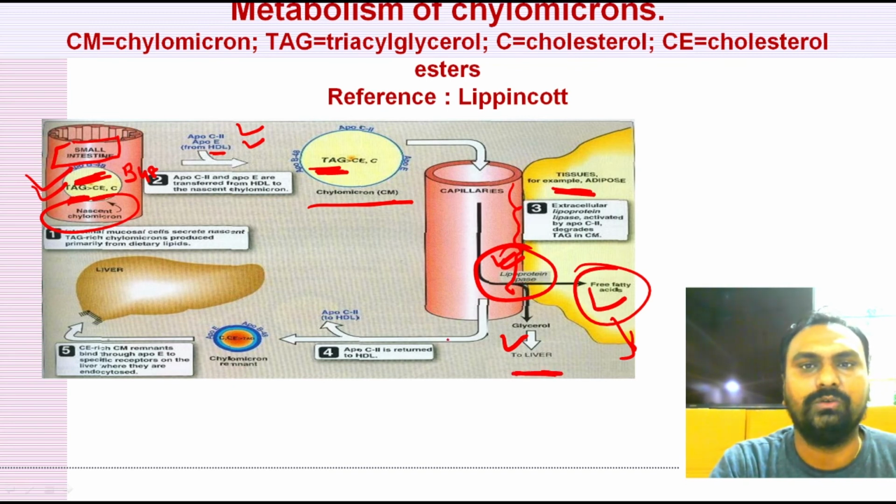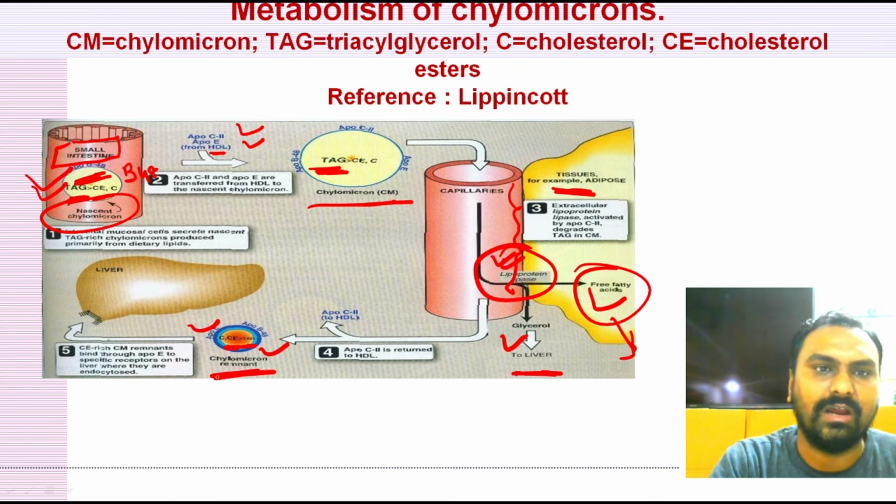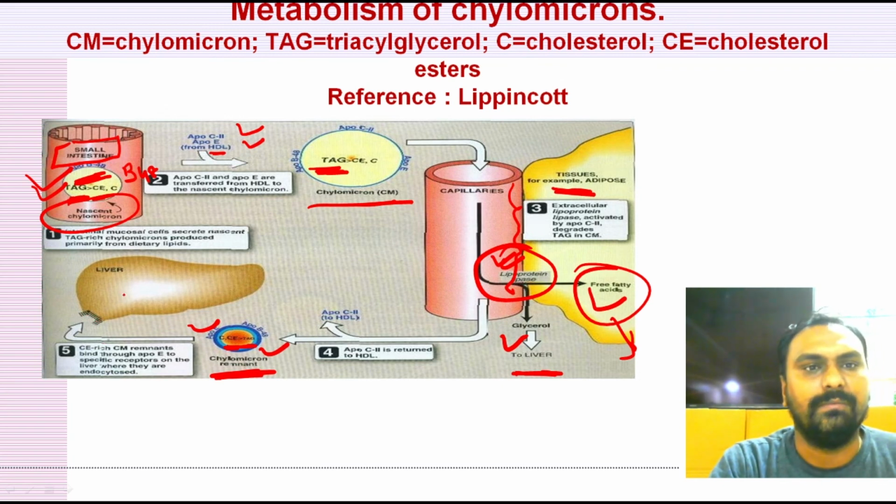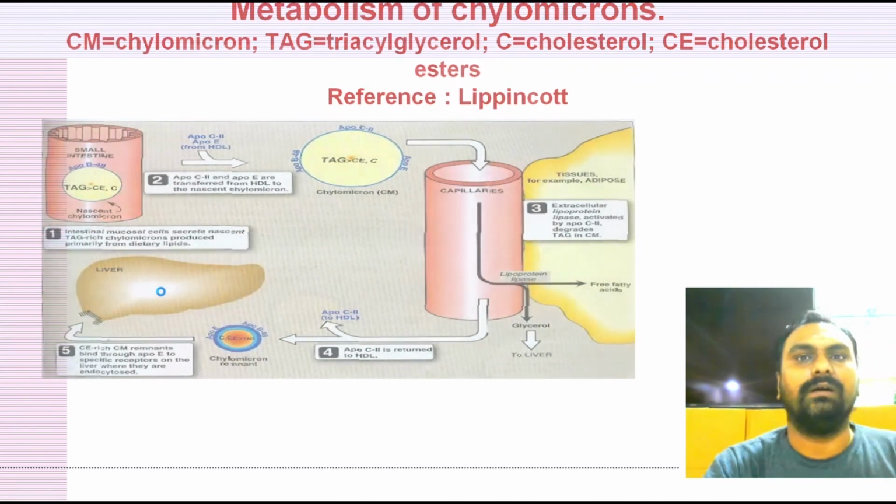Once the function of ApoC2 is over, ApoC2 goes back to the HDL, and ApoB48 and ApoE, along with the cholesterol ester and less amount of triglyceride, are called the chylomicron remnant, which is taken up by the ApoE receptor in the liver and internalized. So this is about chylomicron metabolism.